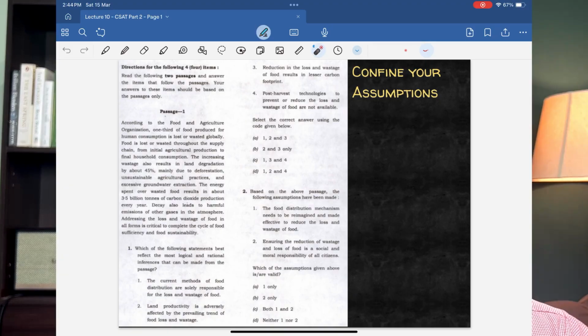So don't be too bothered about the words assumption, inference, implication, right? Because when I went through all these passages, I was totally unmindful of all these words. After all the logic, finally it's about what I have understood about the passage, and from the passage, what are the options given? When you are too obsessed that inference has a different method of interpretation and assumption has a different method of interpretation, you are going to be distracted unnecessarily. So avoid that. Alright, let's move on to the next insight.